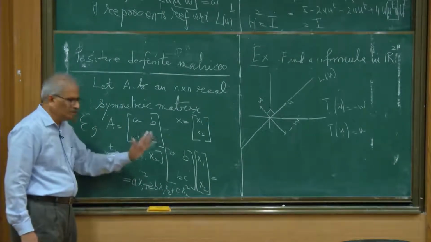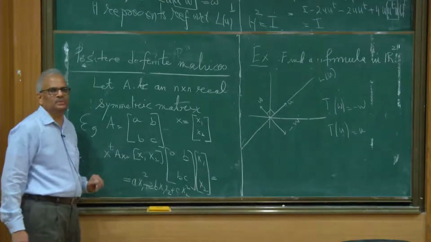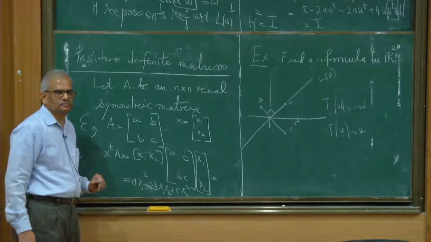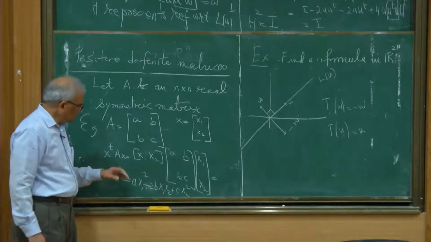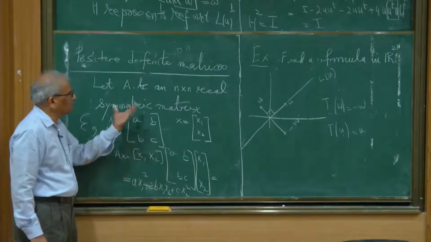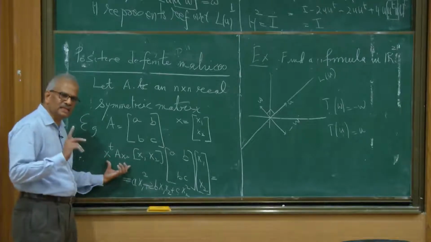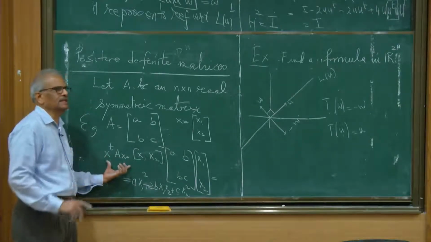No matter which non-zero vector you pick, this will assume a strictly positive value. So such real symmetric matrices are called positive definite. That is, X transpose AX is strictly positive for all non-zero vectors X.